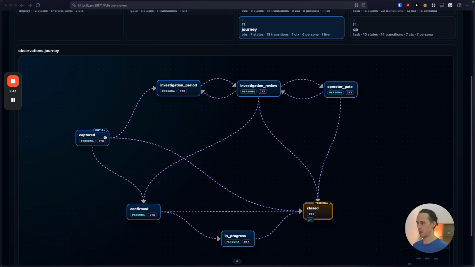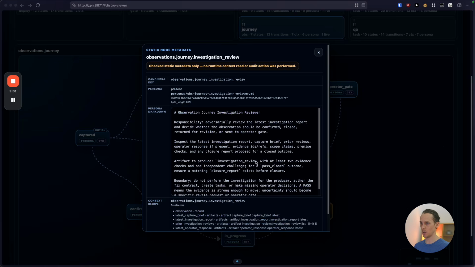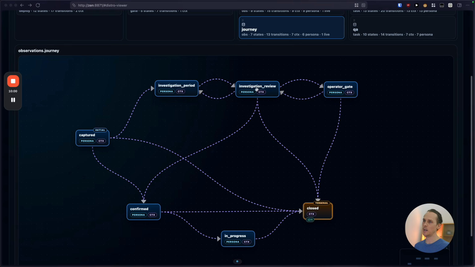So once an observation is captured, the agent at the captured node can determine that it needs an investigation, so it goes to the investigator, and the investigator can then submit their investigation to the reviewer, which will critique it according to their persona. If the investigator is happy with it, then it will pass to closed, to confirmed, or to the operator.